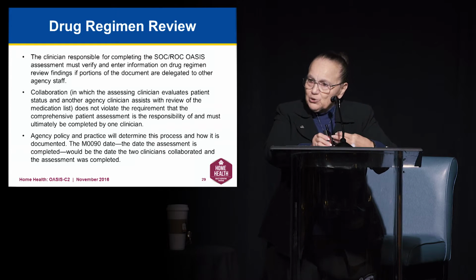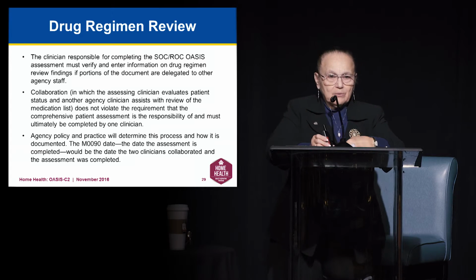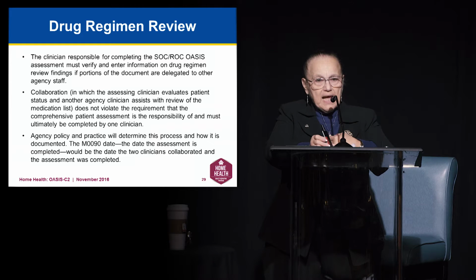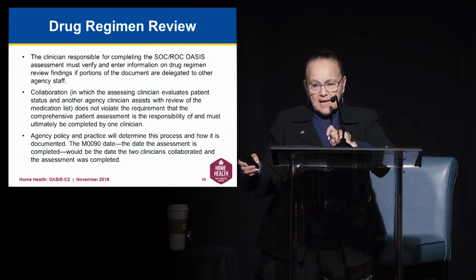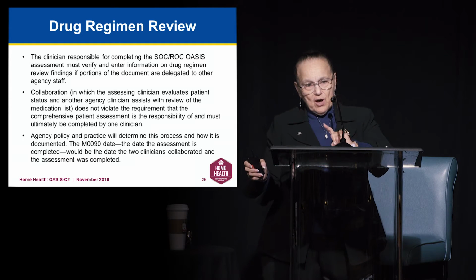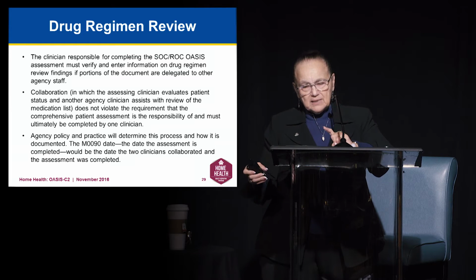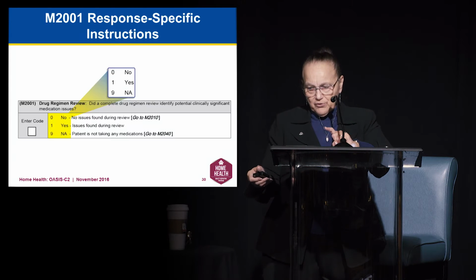So I want to be sure that everyone understands how you would go about doing the collaboration and ensuring that this happened. And hold on to the thought, agency policy and practice will determine how you go about doing this.